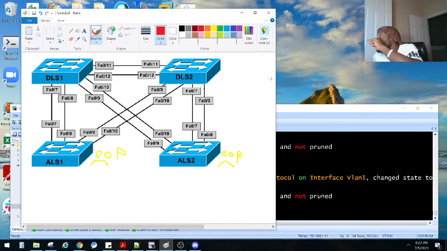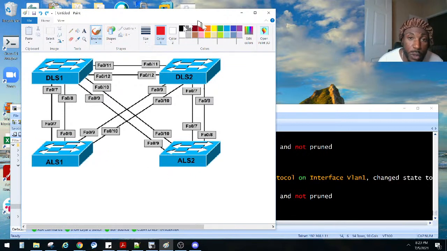The EtherChannel should be configured as follows. Y'all remember what I said at the beginning of this video, right? What's the EtherChannel? We put physical links, combine them into one, and bundle them into one. That's considered a port channel, right? So, for example, this line right here is one cable going to that, one cable going to that, right? We put these guys together, and that becomes a port channel, right? That's an ugly oval. They become one port channel, right?